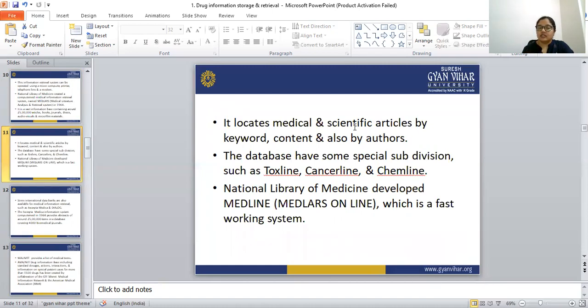The National Library of Medicine developed Medline. They had already developed Medlars, and next is Medline. Medline is Medlars Online, a very fast working system.